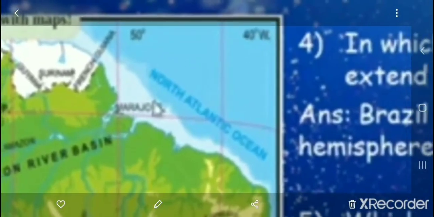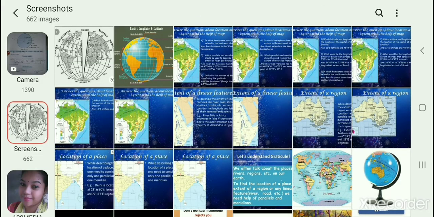Sixth question. Describe the location of Marajó Island using the latitude. Marajó Island is where? Here. Okay, you understood where it is? The location of Marajó Island. You can see the equator is here. So the location will be what? 0 degree 0.4 degree north, and you can see the 15. So it extends that. So it has been considered as 51 degree west. Okay, now you understood the extent of the linear feature also.